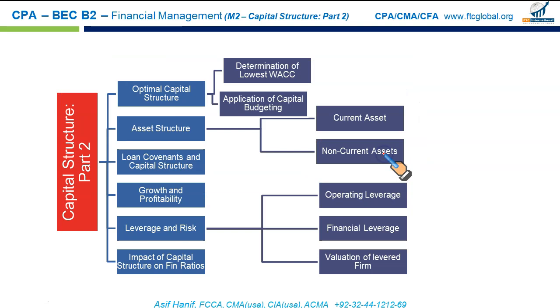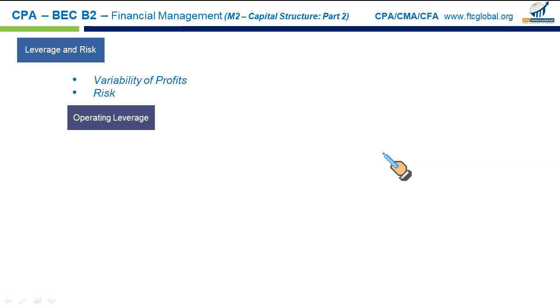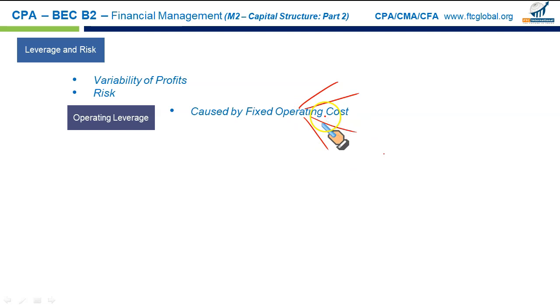Next area we have is leverage and risk. Leverage affects the variability of the company's profits. It's basically a measure of risk. There are two types of leverage. One is operating leverage. Operating leverage is caused by the fixed operating cost. If we have more rent to pay, insurance, property taxes, a large amount that goes into paying the salaries, etc. So when the fixed cost is a major component of your cost of operations, then we say that this business has high operating leverage, and it is good, fine.